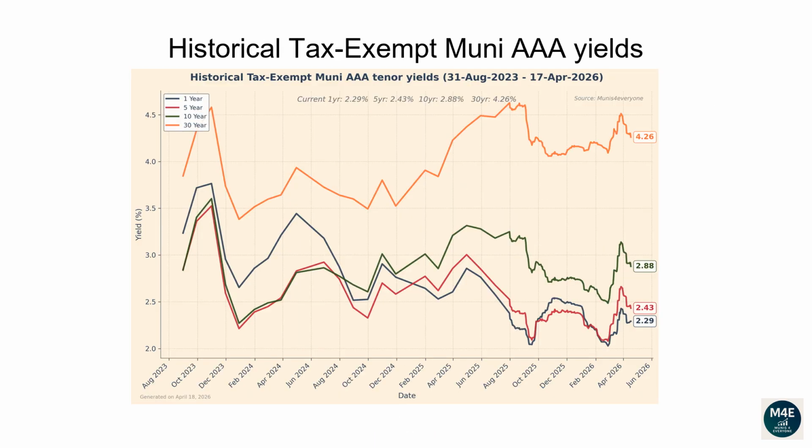This line plot and the next plot show how each tenor of the Muni yield curve has changed over time. From the 31st of August 2023 to the 17th of April 2026, the 1-year yield has dropped from 3.24 to 2.29. The 5-year yield has dropped from 2.85 to 2.43. The 10-year yield has increased from 2.84 to 2.88. The 30-year yield has increased from 3.85 to 4.26.